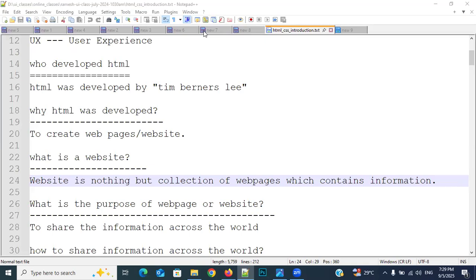We are purchasing a book to read that information. How are they displaying that information? Entire information in a single page? No, sir. Okay, what will they do? They will divide the entire information into chapters, and each and every chapter into paragraphs. If any images are required, they will keep those images also.